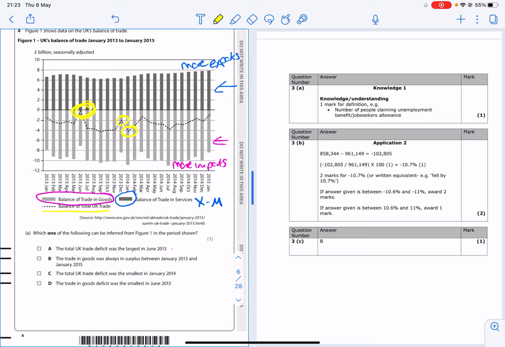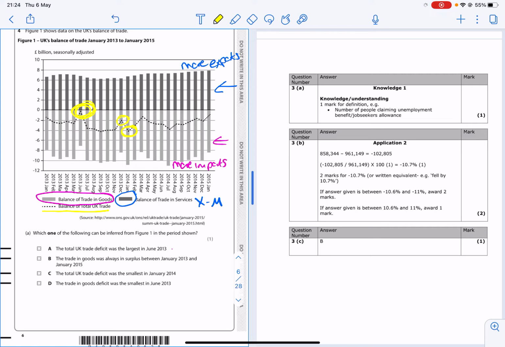So if we look at the answers, the first one says the total UK trade deficit was the largest in June 2013. Well, June 2013 is the first one that I've circled, and actually we've not got a trade deficit at all. We've got a balance there, so it's definitely not A. B, the trade in goods was always in surplus. Well, the trade in goods was actually always negative. It was always a deficit.